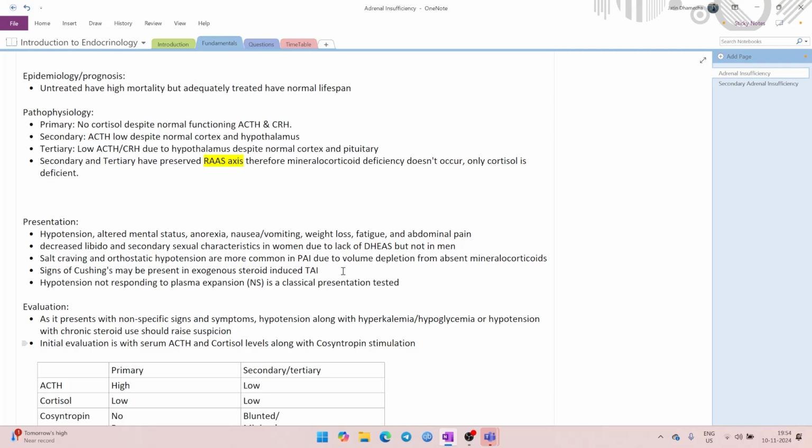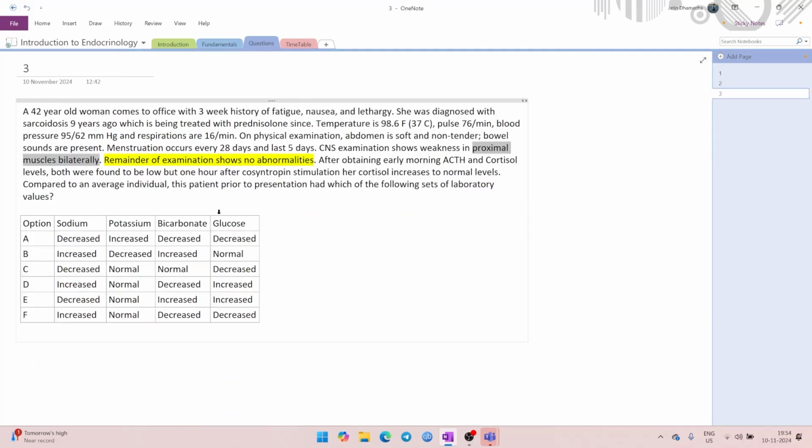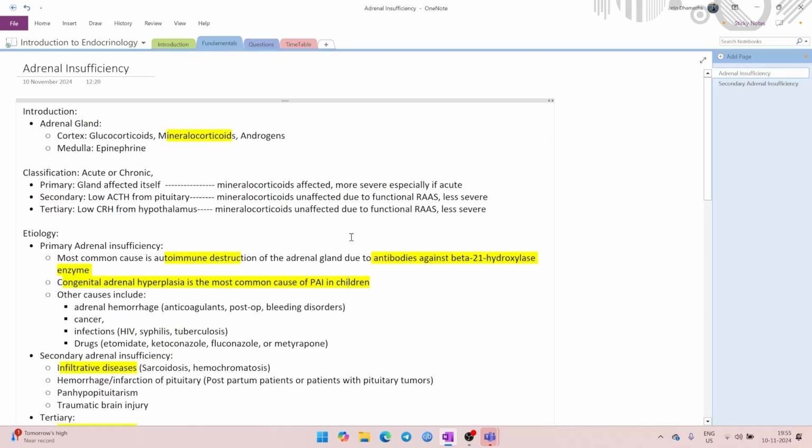So this patient cannot generate their own steroids. That is what it is trying to tell you by giving you this sentence. This sentence that weakness in proximal muscles, or it could be signs and symptoms of Cushing syndrome, like striae or weight gain or anything else, is suggestive that this patient has been taking steroids for a long, long time.